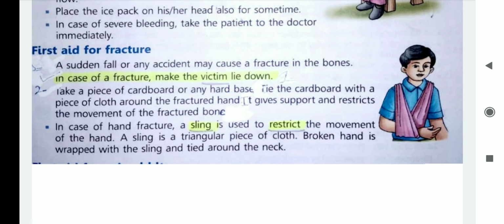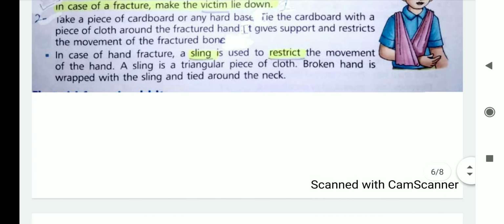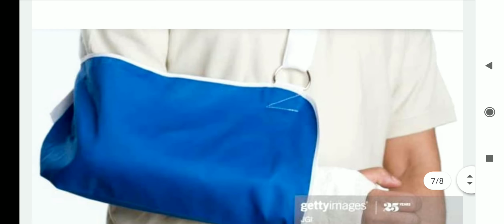In case of hand fracture, a sling is used to restrict the movement of the hand. You must have observed this also, that if somebody has a fractured hand, he or she uses a sling around their neck. I'll show you one picture also. A sling is a triangular piece of cloth. The broken hand is wrapped with the sling and tied around the neck so that there is no movement in the hand and the bone can join easily. You can see over here, this is a sling.